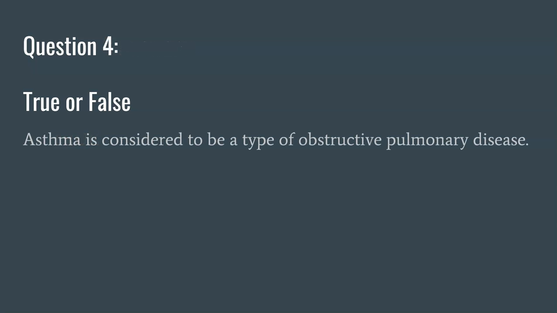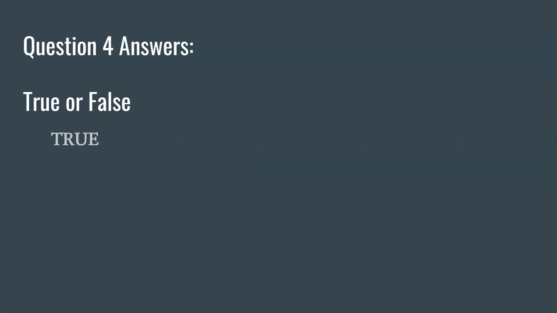Asthma is considered to be a type of obstructive pulmonary disease. This is true because the immune response that occurs with asthma causes the airways to become constricted and obstructed by smooth muscle spasms and increased mucus secretion.